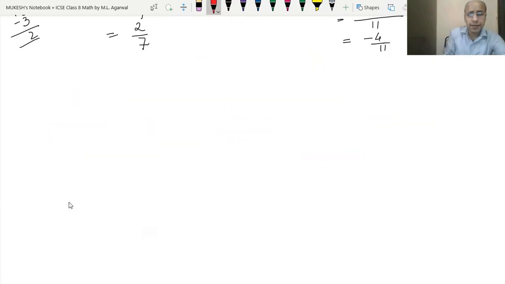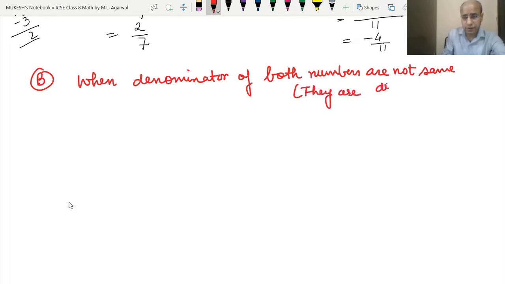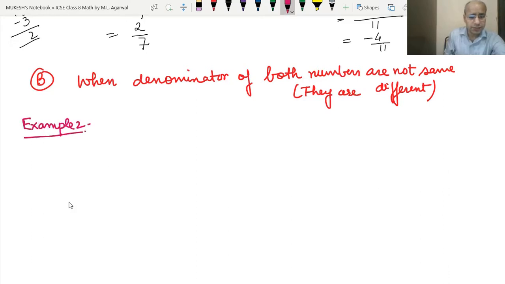We have the second case, case B, when the denominators of both numbers are not same. Here numbers means the rational numbers, and not same means they are different. So let's take an example for this also. We have example 2 in our book. So what is example 2?